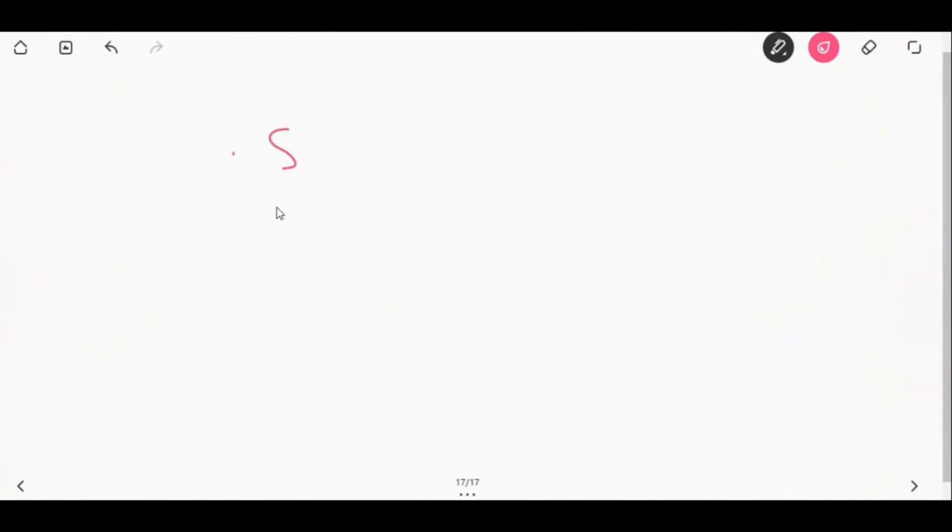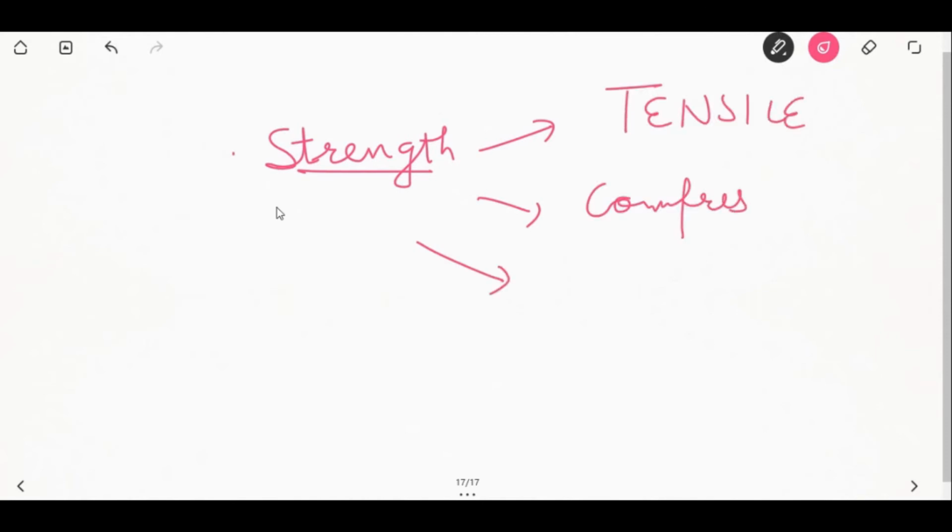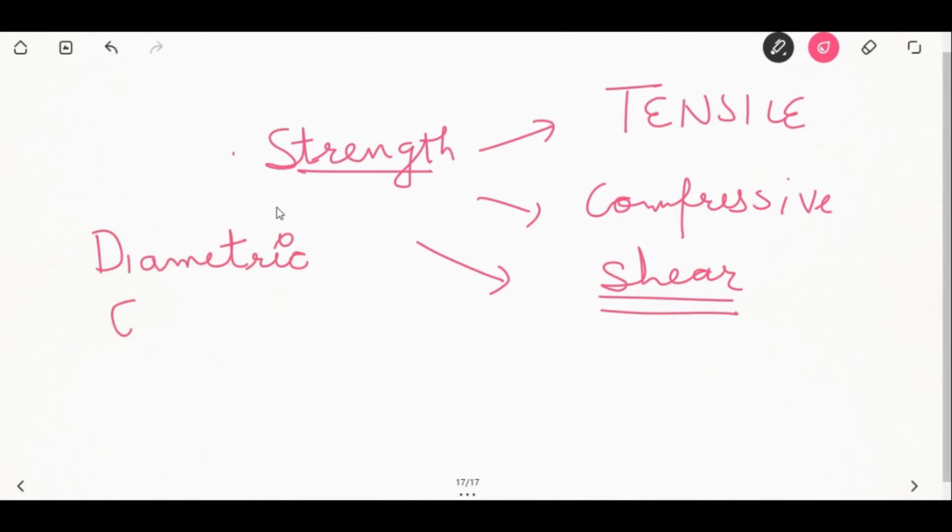Next is strength. So what is strength? It is the maximum stress required to fracture a structure. It is of three types: tensile, compressive and shear strength. Tensile strength is defined as the maximum stress the structure will withstand before rupture. Brittle materials are difficult to test under the unilateral tension test. Instead, an indirect tensile test called the diametral compression test or Brazilian test is used.